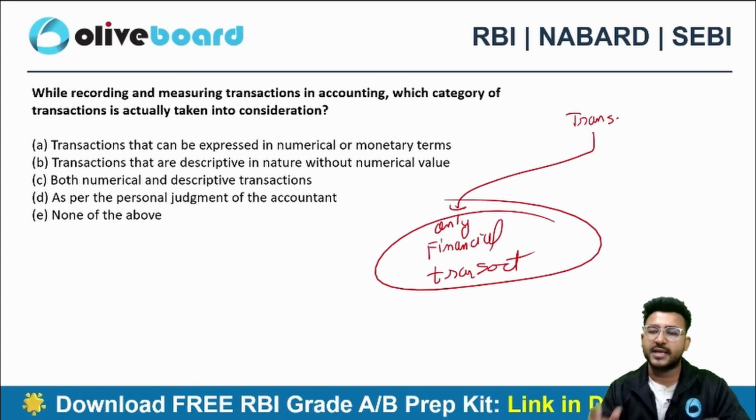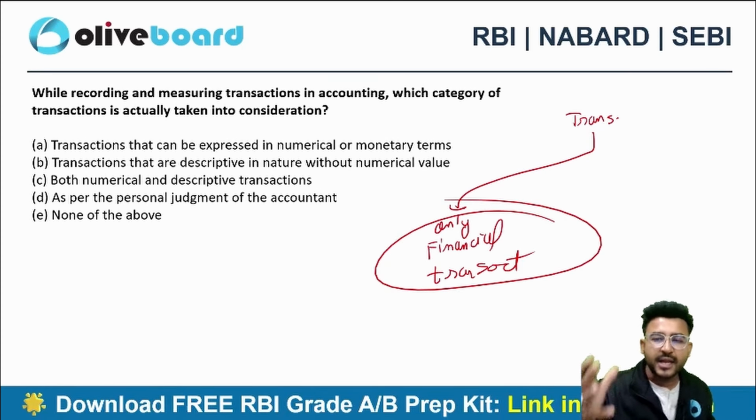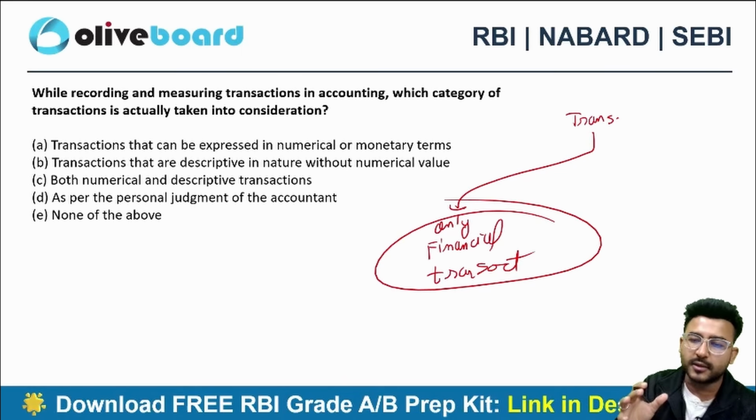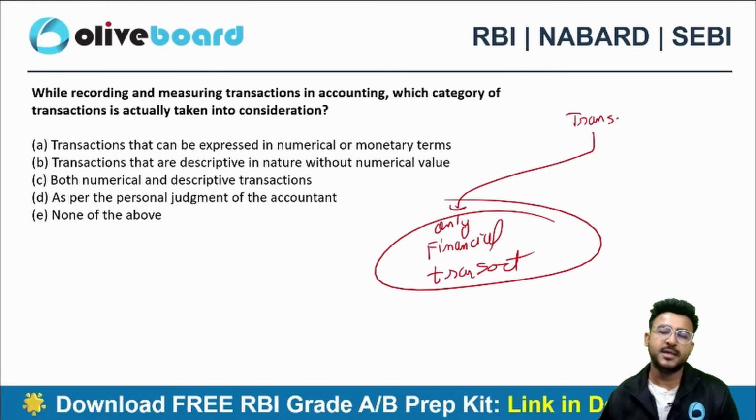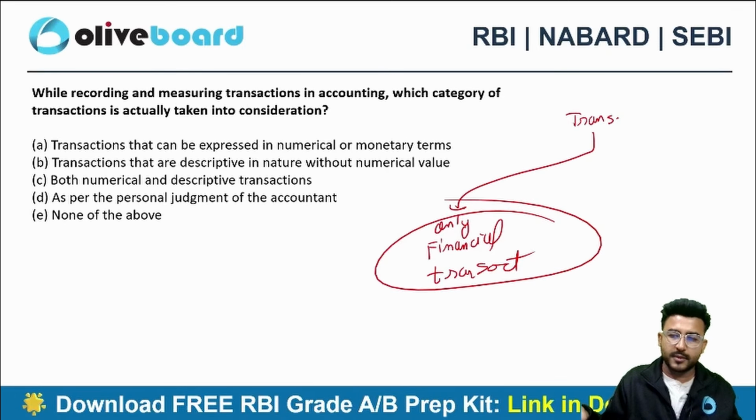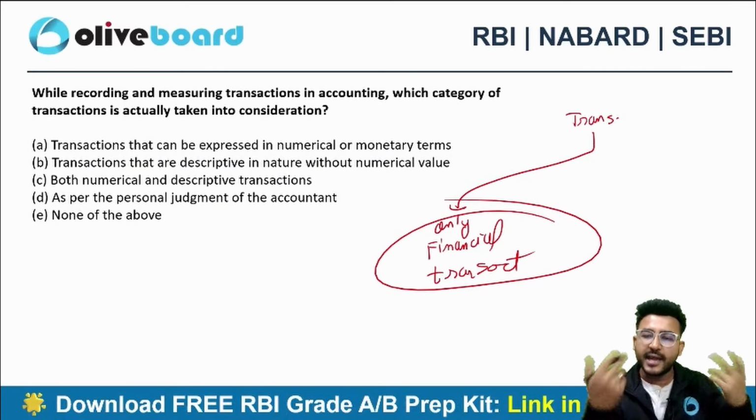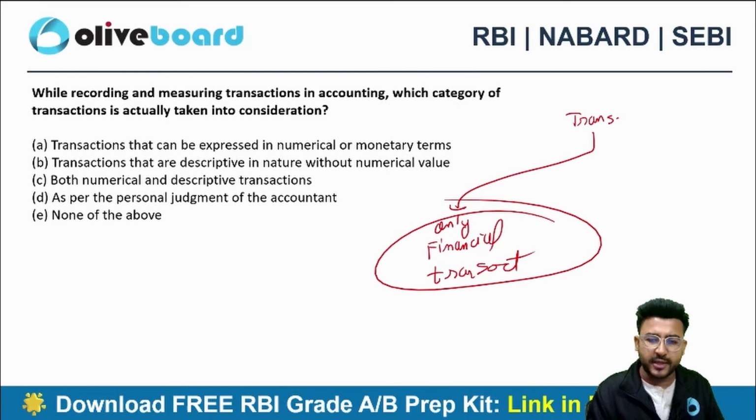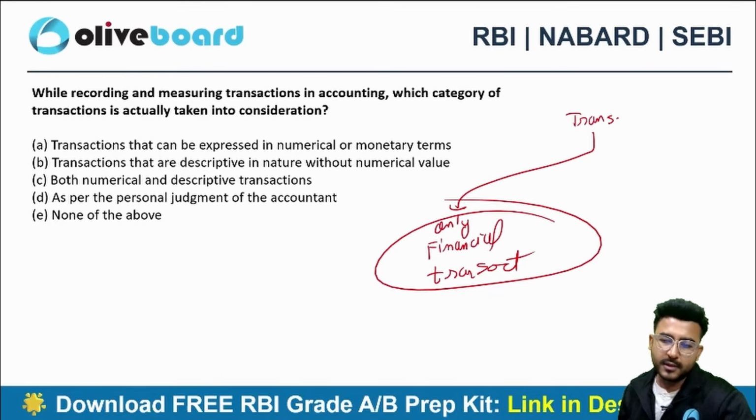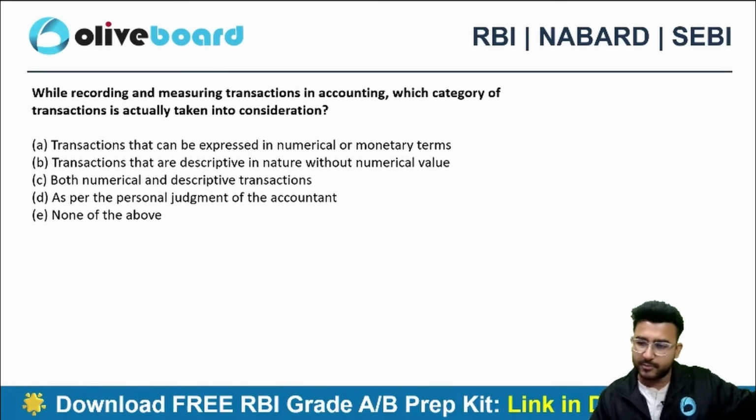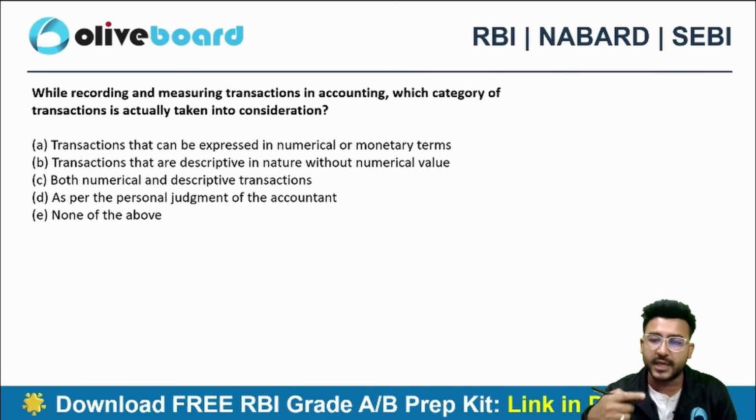Why only financial transactions? Because of the money measurement concept. I can't record those things that can't be expressed in monetary terms. You hired me as a chartered accountant, so what? When you pay me the salary, you will record that transaction. When you hired me, you won't record this transaction in accounting. That's not required. Right? When you pay me something, then only you are going to record it, because this is a financial transaction. So you can relate it with the money measurement concept definitely. At the same time, you need to know that the very first step is identification of financial transactions.